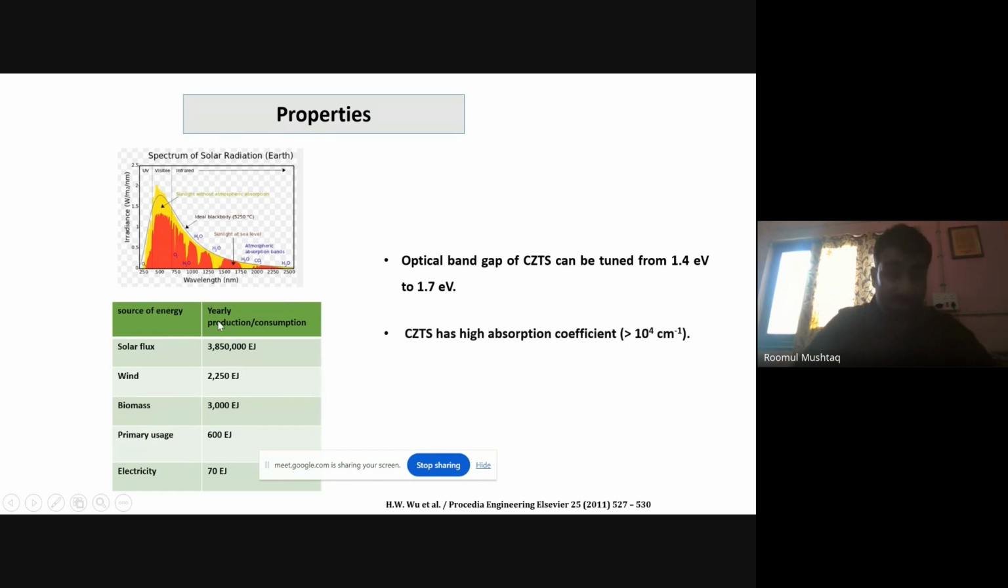And if we look at the table where we have energy production and consumption yearly, the solar flux, the solar energy that is available on the Earth, is around 3,850,000 exajoules. If we compare this with the electricity production, it is 70 exajoules. It is a huge amount of energy, directly irradiated from the sun. So we must use materials which have a high absorption coefficient and a band gap which lies in the visible region, so that we can properly convert that energy into usable form like photovoltaics, etc.